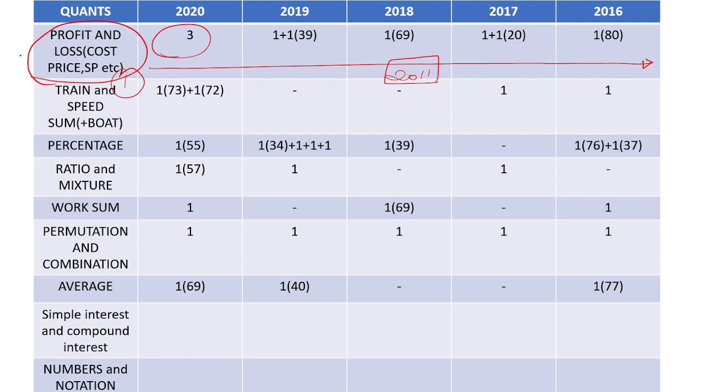So in quantitative aptitude, if you ask me, solve this profit and loss chapter. And in the same way, the simple interest and compound interest formulas, that is PNR by 100 for simple interest, and the compound interest formula. What is the formula, please check it. This profit and loss, this is very important.